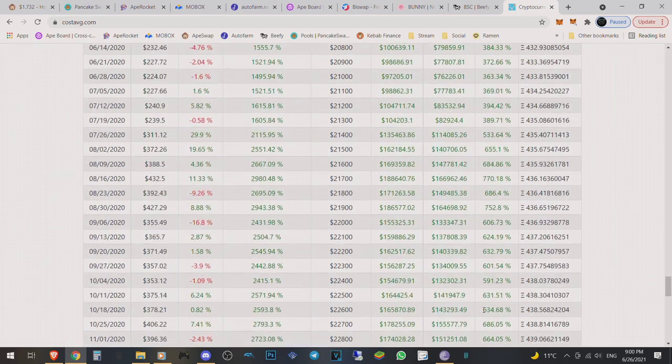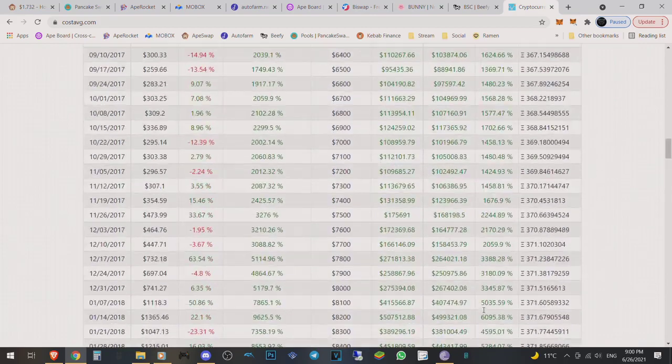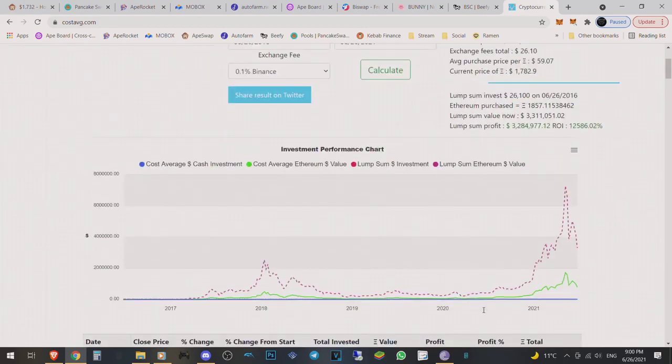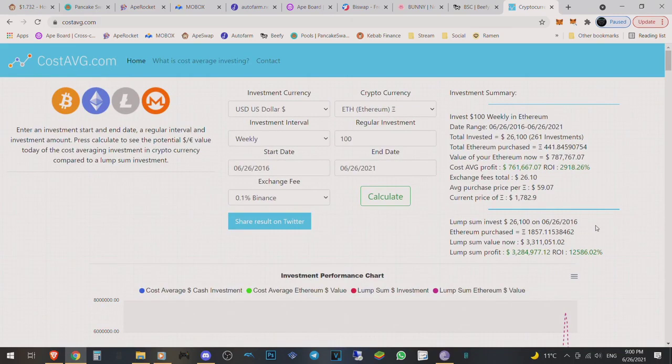So, I mean, dollar cost averaging is something that no one really thinks about. Long-term buying, long-term holding for the future, for your life-changing wealth, it is very important. You can see over here, lumps of profit, you would have had 3 million. Your ROI would be crazy. Look at this number, dude. 12,000%. Crypto is nowhere near where it should be and where it's going to be in the next few years.